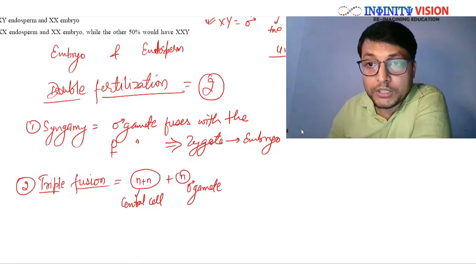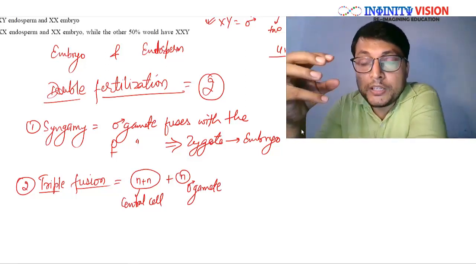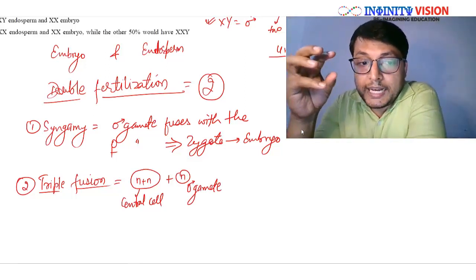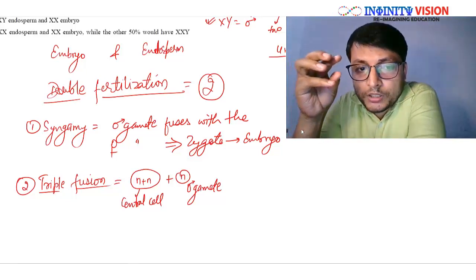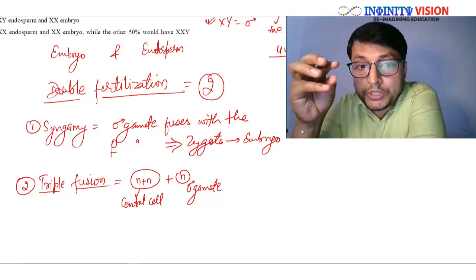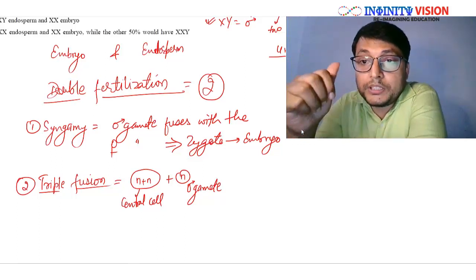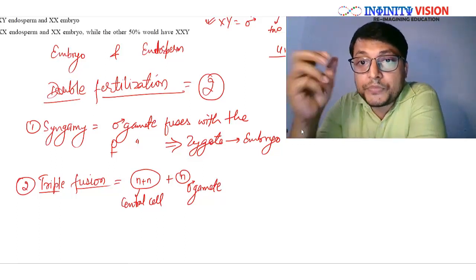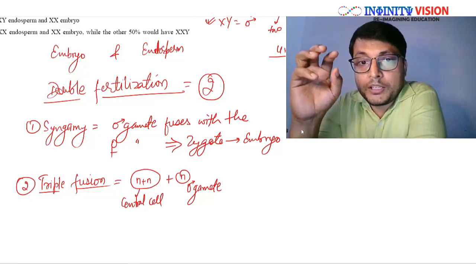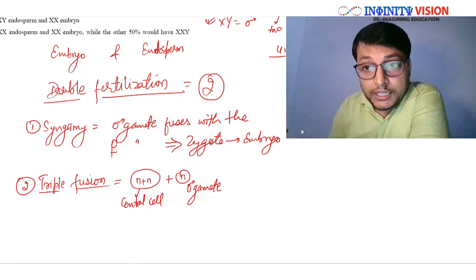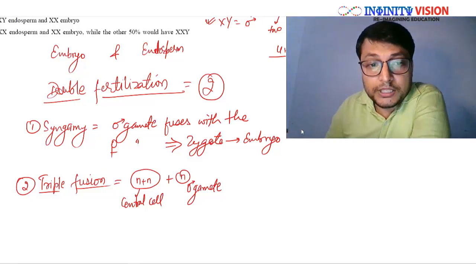Okay, so in case of triple fusion, the 2 nuclei which are present in the central cell fuse with the 3rd nucleus of the male gamete. So 3 nuclei are fusing together. That's why this event is called triple fusion. As a result, PEN is formed.